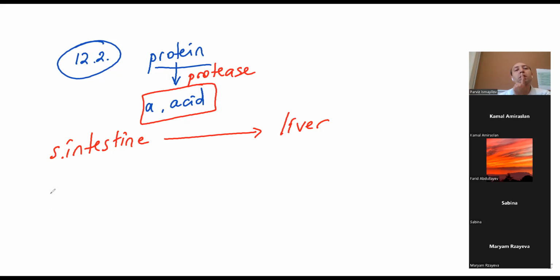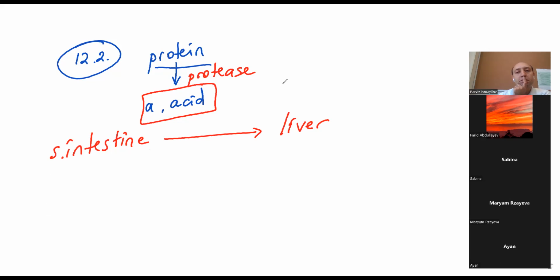Guys, do you remember what was the name of the blood vessel which takes blood from the small intestine to the liver? Hepatic portal vein. Thank you. Yeah, of course. It is the hepatic portal vein. It is also in our book, so we need to learn it.